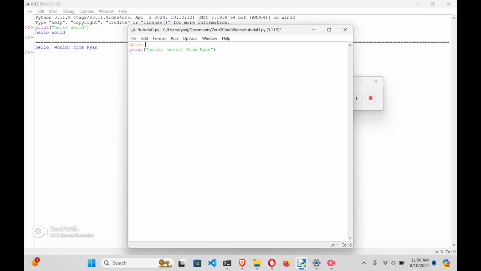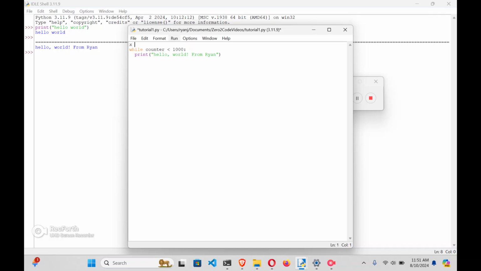And anything that happens inside this while statement, and the way we tell it to be inside is to use some spaces in Python. And we'll say while counter is less than 1,000, print hello world from Ryan. So we have, in addition to this message, which is called a string, we have a number here, and we have the first example of what's called a variable.